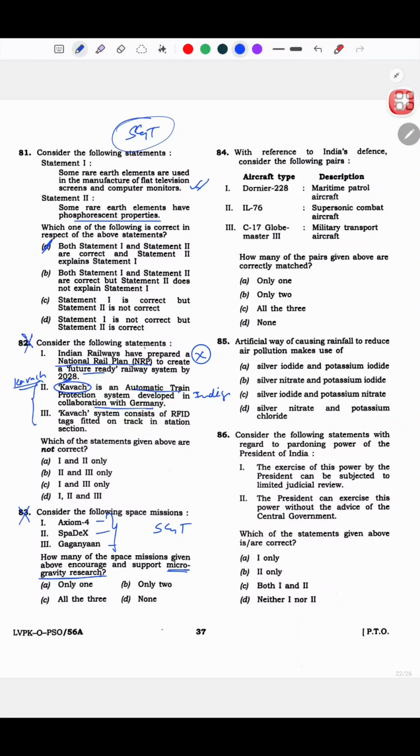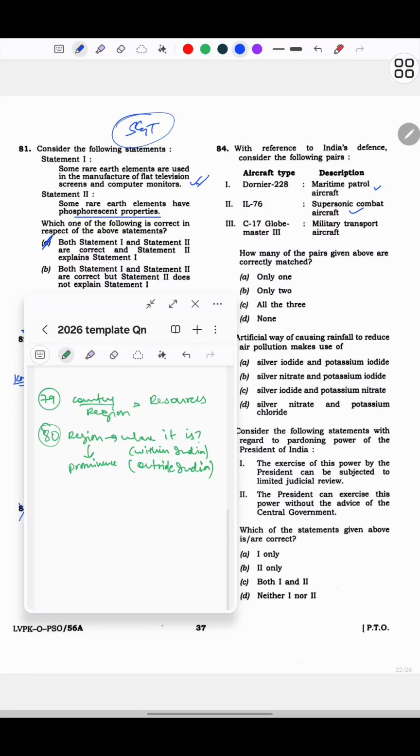And then this: Dornier 228 maritime patrol aircraft, IL-76 supersonic combat aircraft. So see, again this is a pattern. Last year they asked about generation aircraft. Now they've delved into aircraft types.